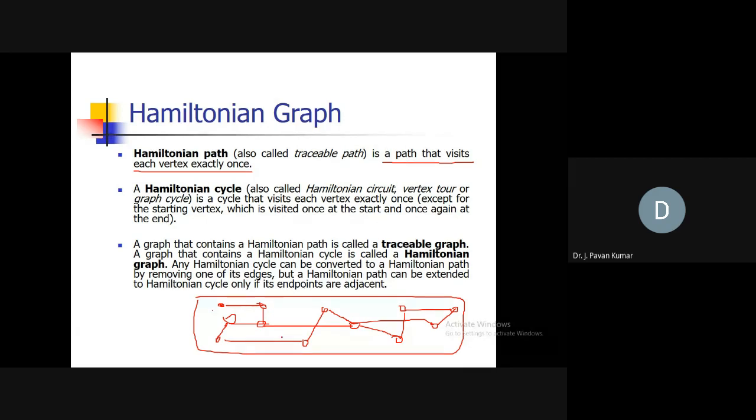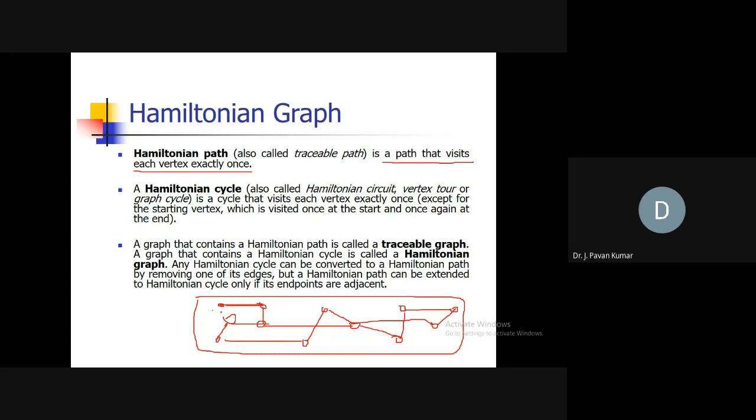Every villa we can consider as a vertex, and if there is a road from one villa to another one, we can attach those two with an edge. That's it. Now we have to find a tour.